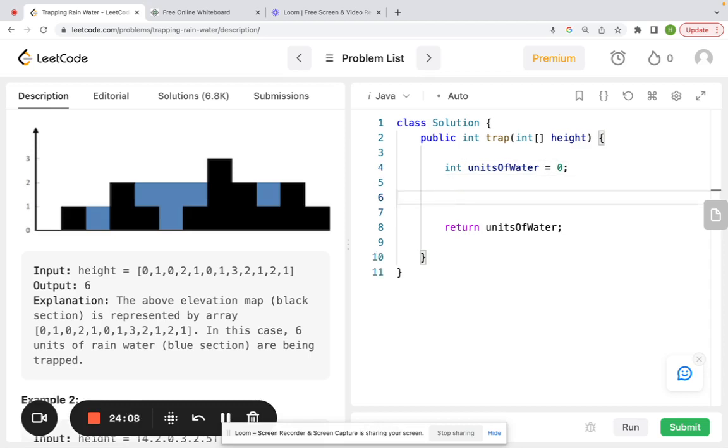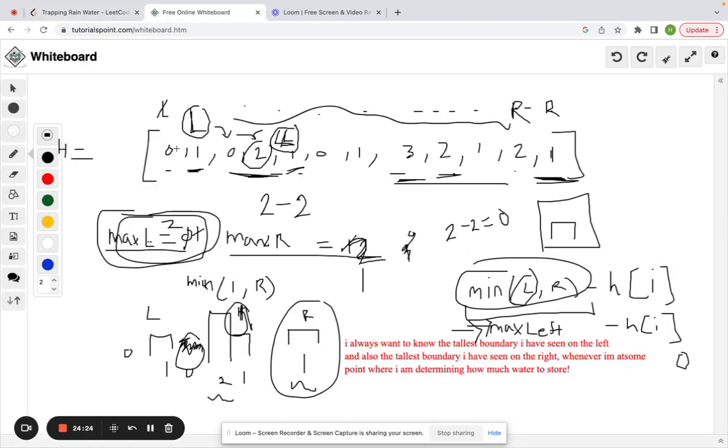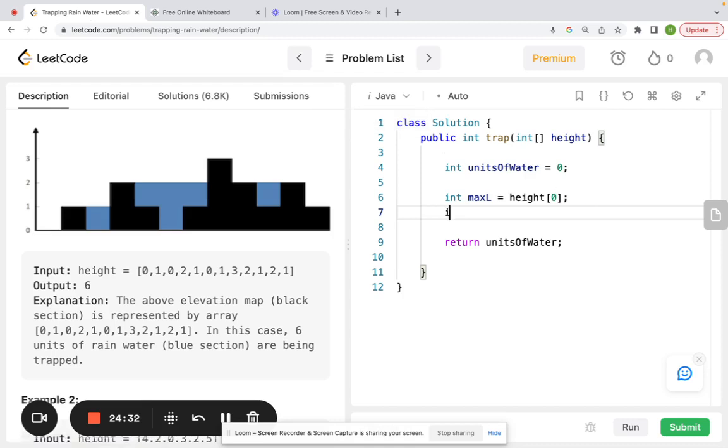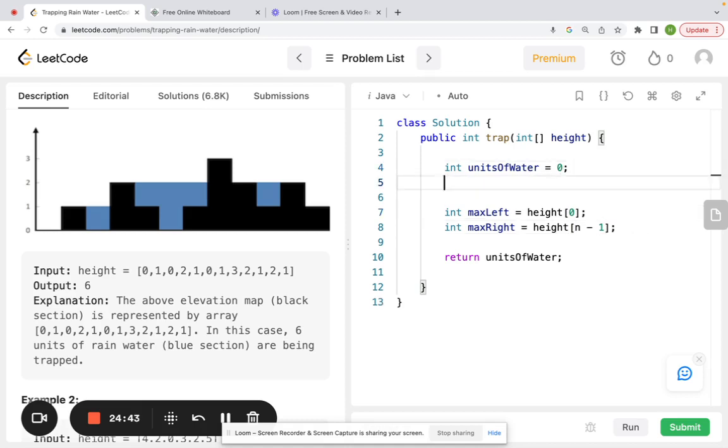So we have our units of water equals 0, and we're returning the units of water. And I'm going to store the max left value that I've seen so far. Starting out, I'll just make it equal to height at 0, which is just that first value in my array. You can see here I started at 0, and here I started at 1. And so max left and max right equals height at n minus 1. I'm going to create a variable, n, equal to height length.